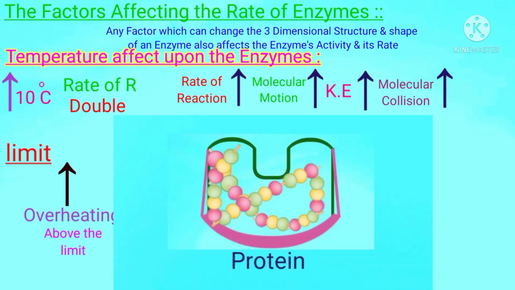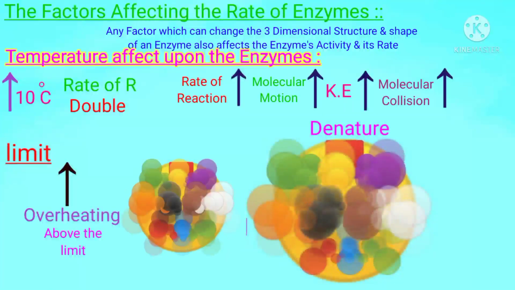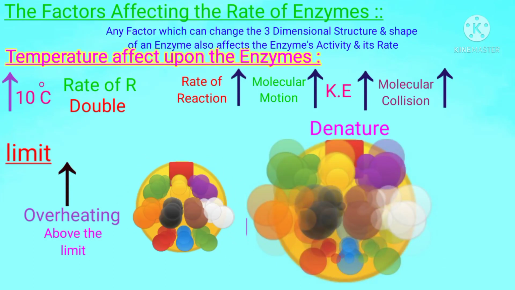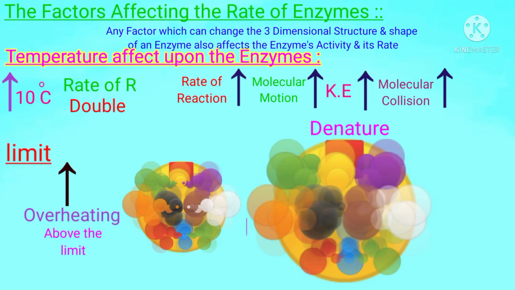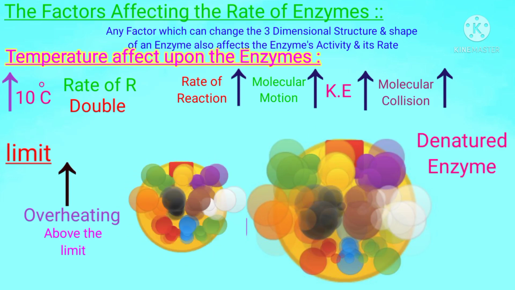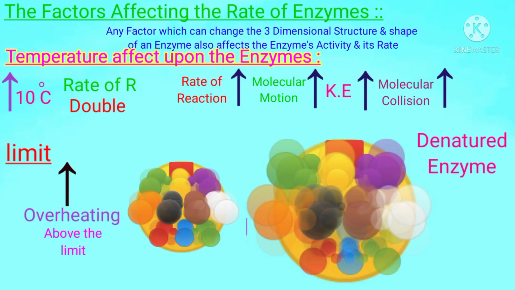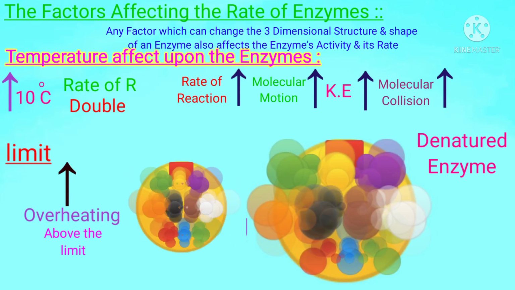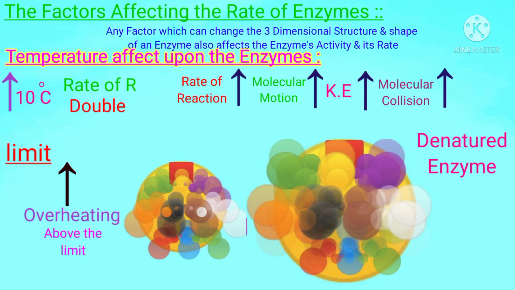When the bonds between the amino acids that had maintained the specific shape of the enzyme are split, then the shape of the enzyme will become unstable, and we will call that enzyme a denatured enzyme. Students, this word is often used for proteins. So when the protein is denatured, then automatically the enzyme will also be denatured.